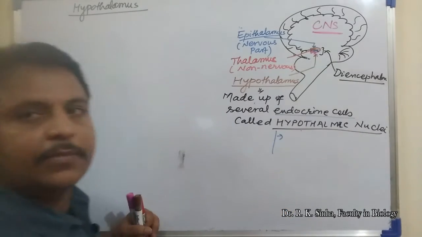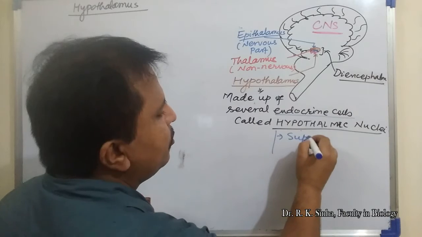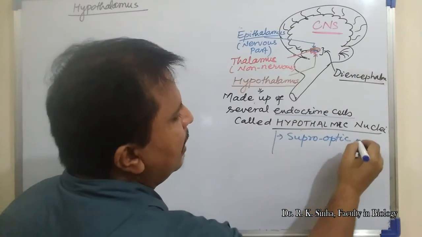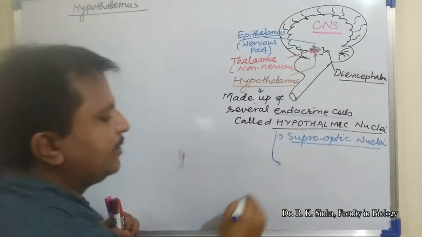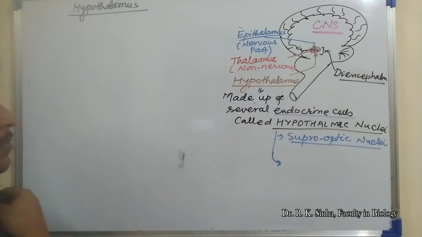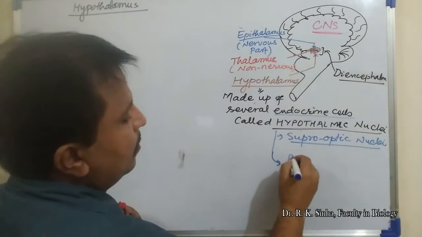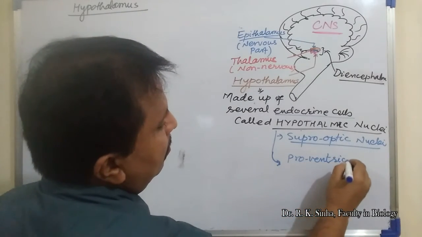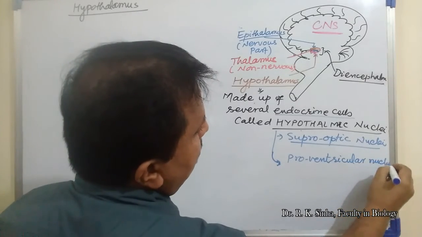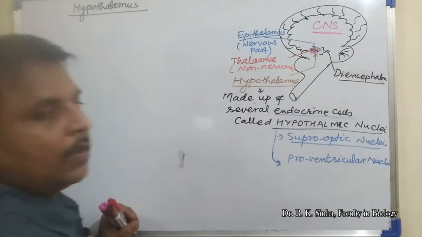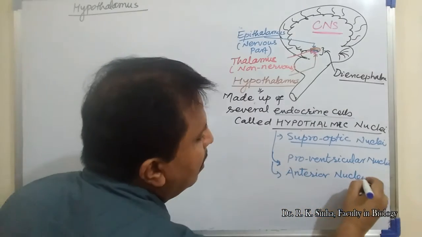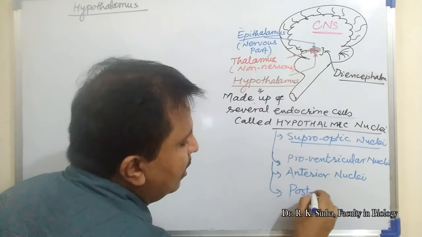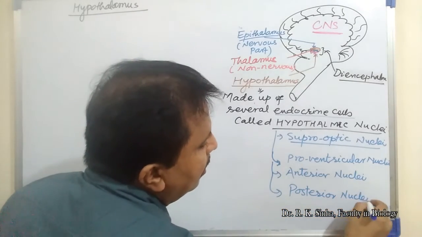These are the supraoptic nuclei, second the paraventricular nuclei, third the anterior nuclei, fourth the posterior nuclei, and many more like this.